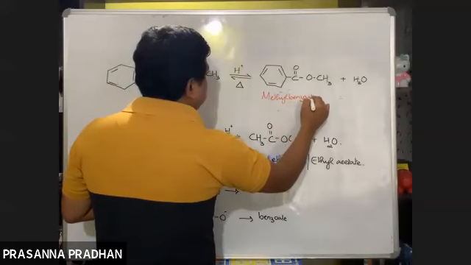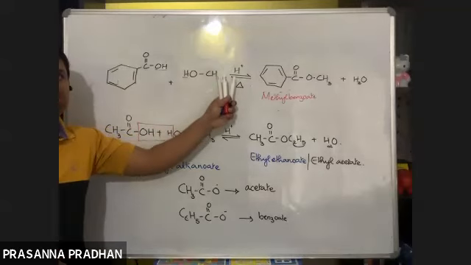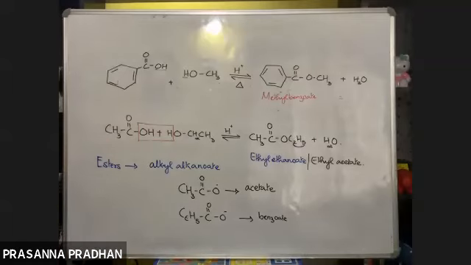Now see, a very important reaction. An acid reacts with an alcohol in the presence of a mineral acid when heated to give us an ester, and the reaction is known as an esterification reaction.